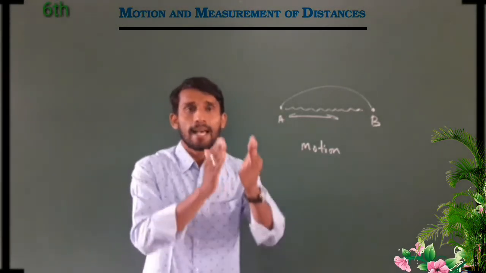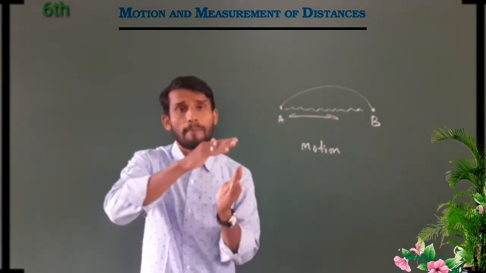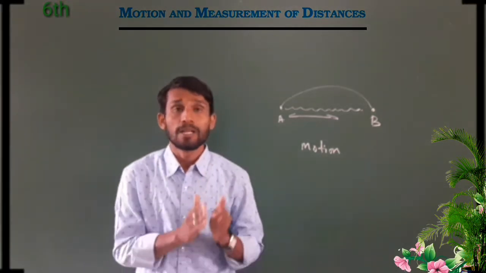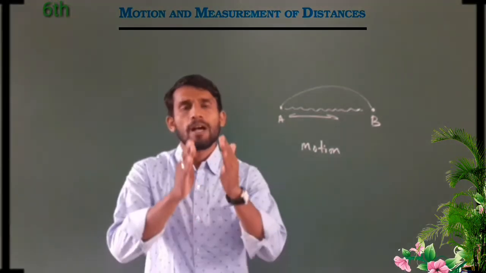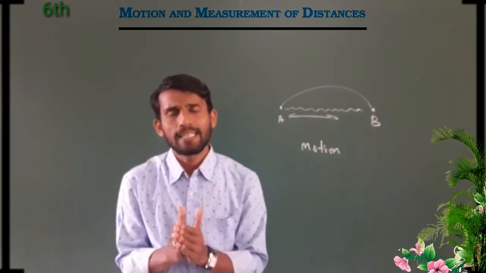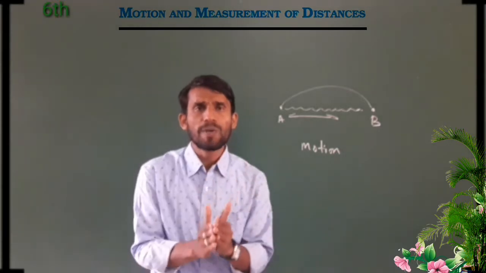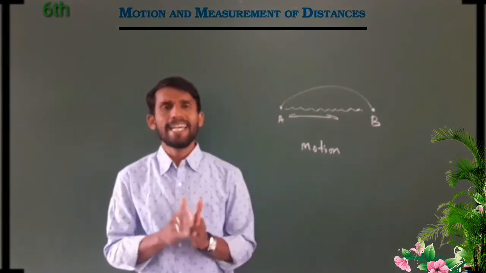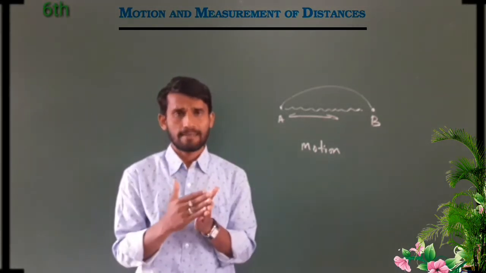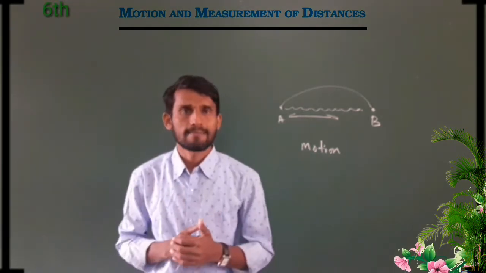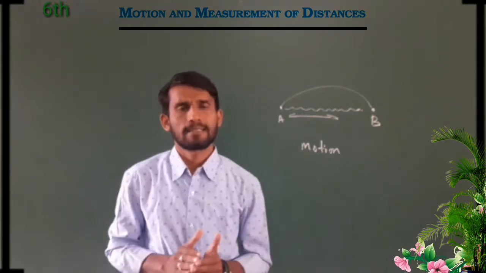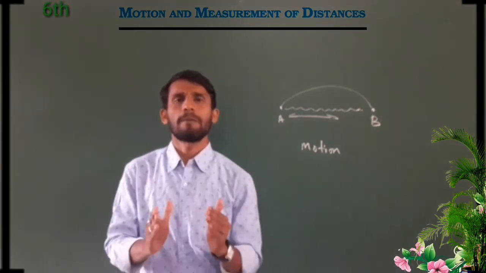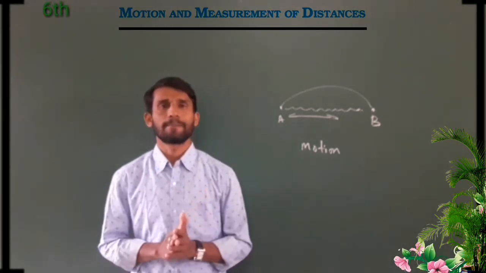How much distance this object moved from point A to point B, that is what we call distance. If you go by train or by flight, there is a lot of difference in ticket price. Now we are not talking about cost here. In this lesson we are talking about distance only.